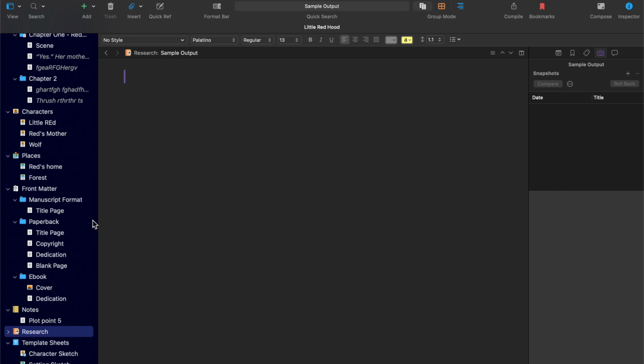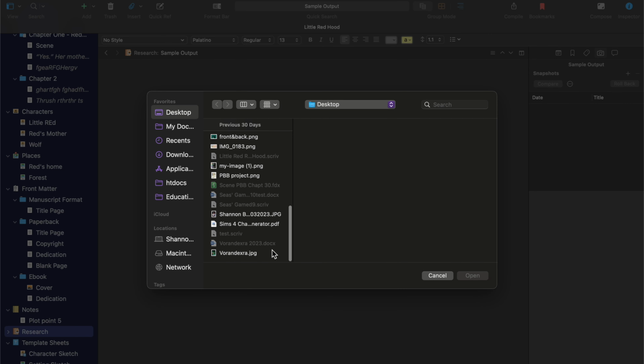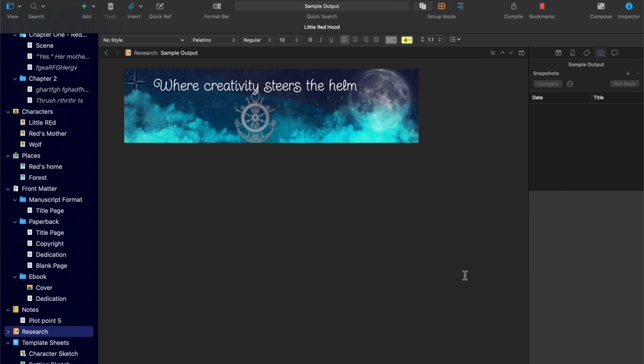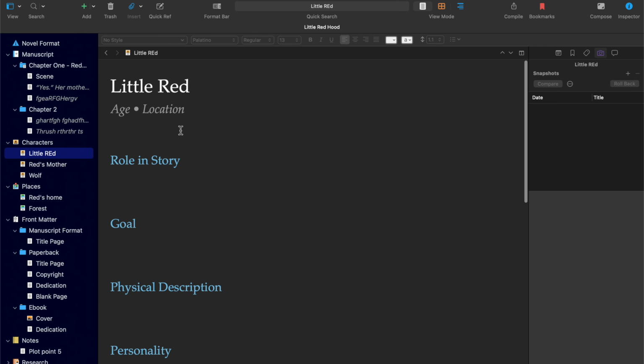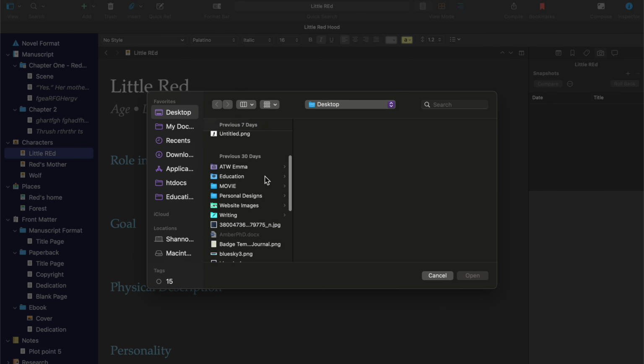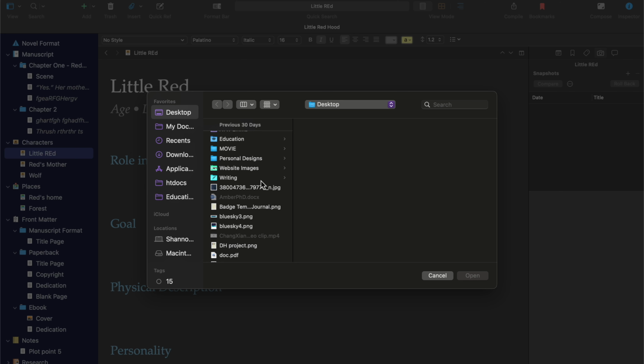Here you can put some research that includes images. So insert image from file, and then just choose an image. Right, for example, I wouldn't mind showing you this, so I could just put that there. Might be good as well for character creation. So if we wanted an image for Red, we could put insert image from file, and I probably do have some images here.